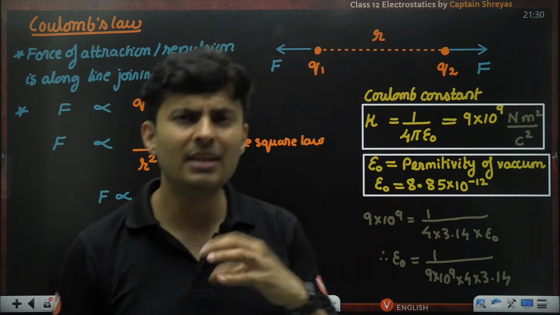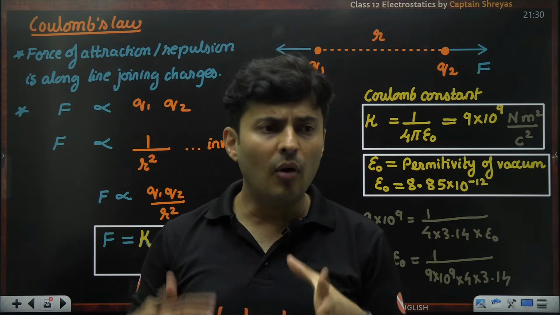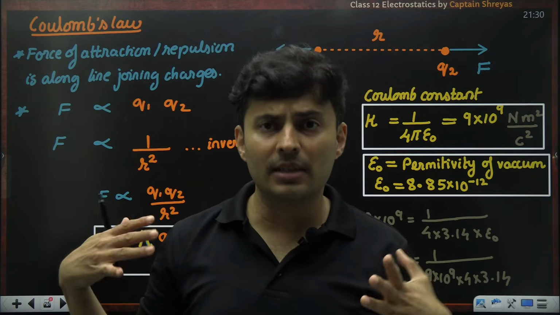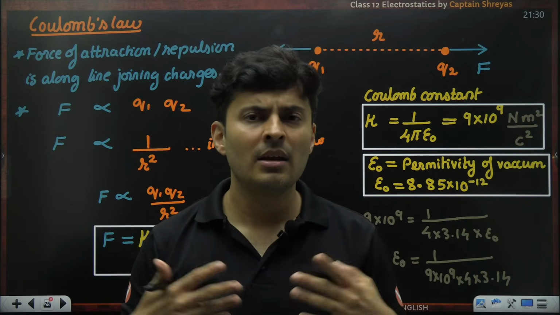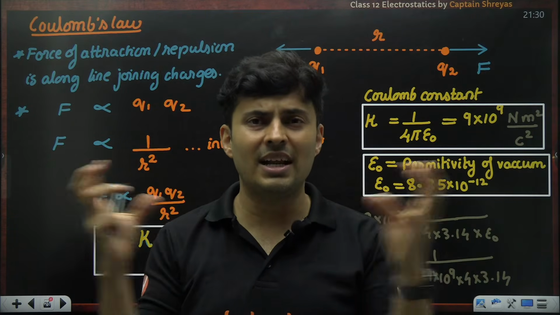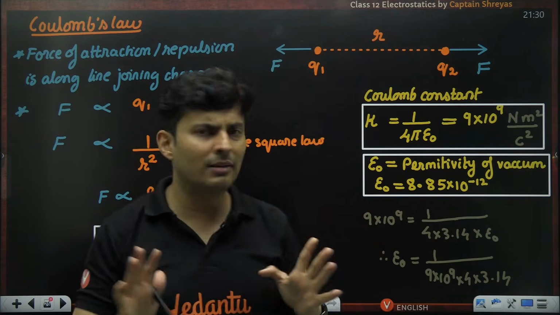This permittivity is basically a number which decides how much electric force is being permitted inside the medium. Later on, you will see, if you change the medium, the force of attraction and repulsion also changes. So for now, we will only deal with vacuum.